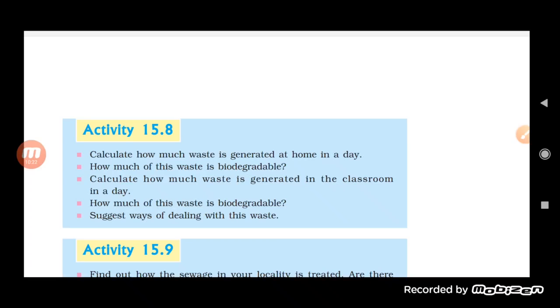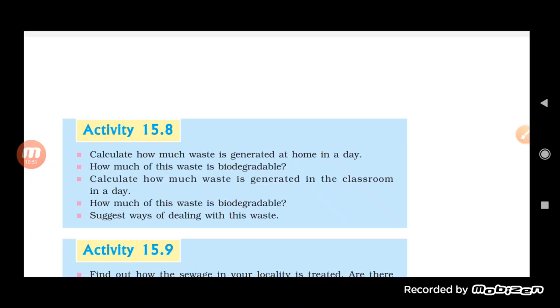These are all the different garbage which is generated in our home. Not only this, there are glasses and some old plastic, which are also included in home garbage. So how much of this waste is biodegradable? Yes, the kitchen waste especially we include in the biodegradable, which means it can be degraded with the help of microorganisms.